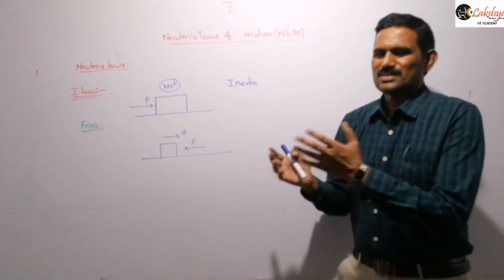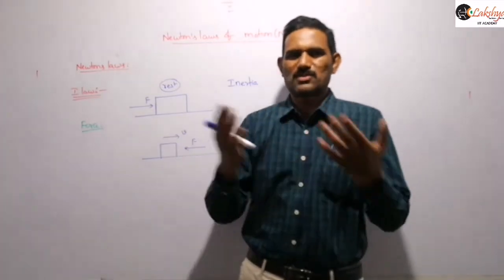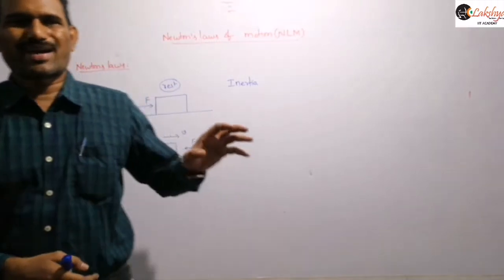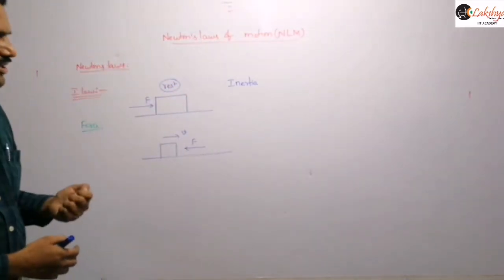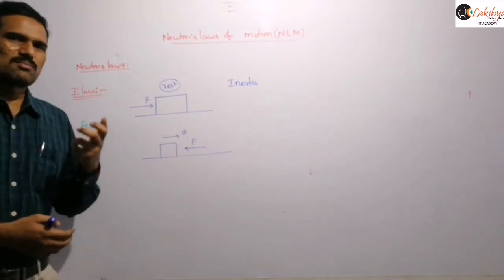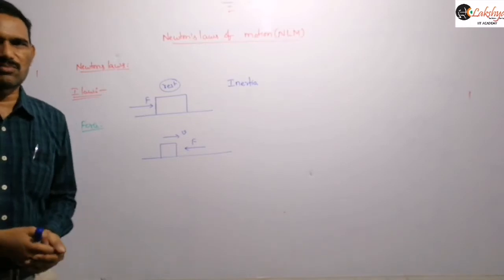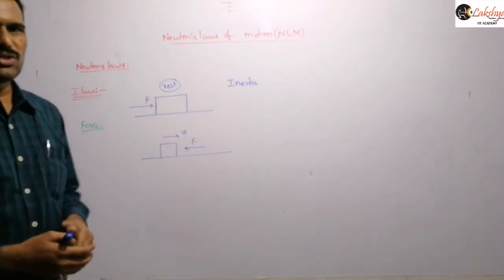So that means now the state of an object, here we are discussing mechanics. So here the state of an object means motion or rest. That is taken as the state of this object. And there I also add, which tries to change. That means if you are applying a certain force on this object, that force may change the state of the object, or may not change the state of the object finally. That means that force may not be sufficient to change the state.